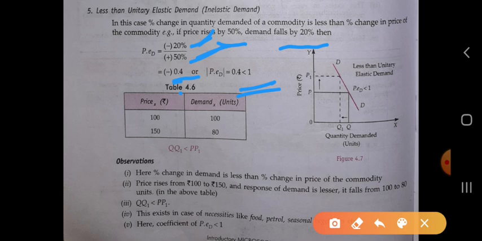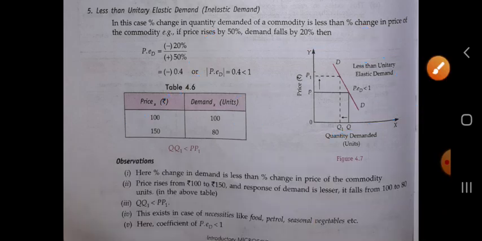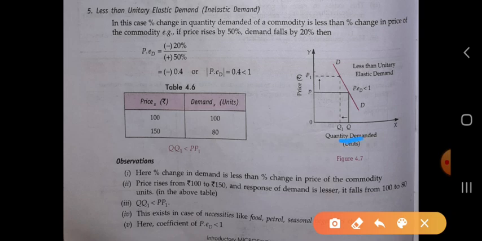So here PED is less than 1. So price rises from 100 to 150 and demand of the commodity decreases from 100 to 80. So when we talk about this difference, Q to Q1, or the difference between PP1, the difference between PP1 is more than QQ1 because the change in quantity demanded of a commodity is less than the change in the price of the commodity.